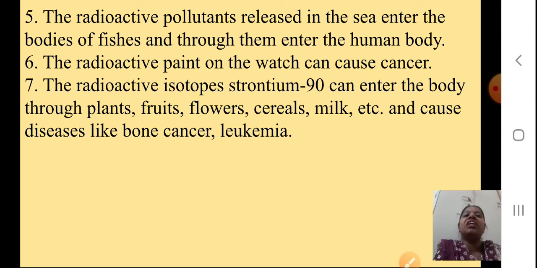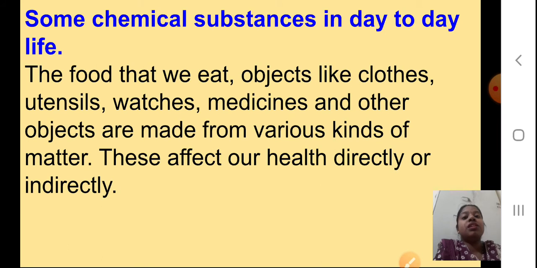Okay students. Now, some chemical substances in our day-to-day life. Which are these? The food that we eat, objects like clothes, utensils, watches, medicines and other objects are made from various kinds of matter. These affect our health directly or indirectly.